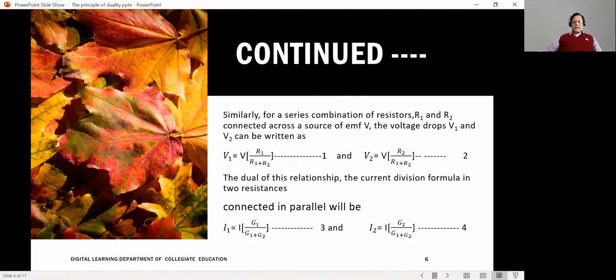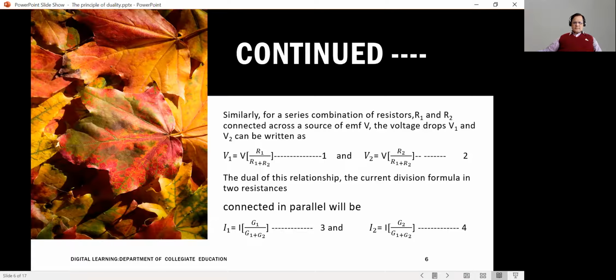This is a relationship which expresses voltage division. Now, what would be the dual of this? The dual of this will be a relationship that expresses the current division. So, if you have two resistors connected in parallel, then the branch currents I1 and I2 are given as I into G1 by G1 plus G2 and I into G2 by G1 plus G2.